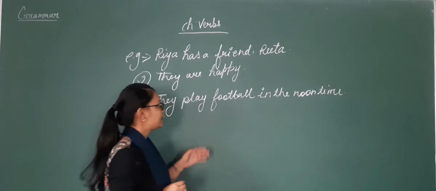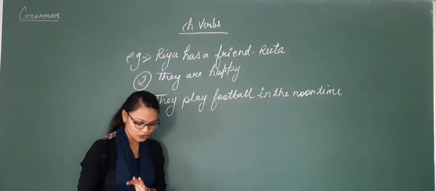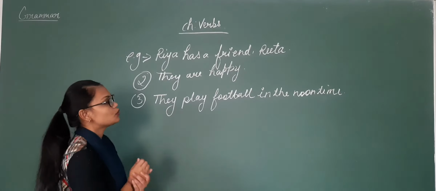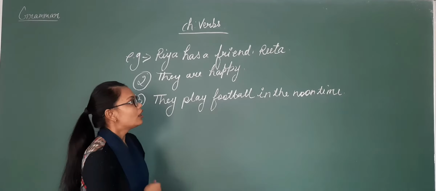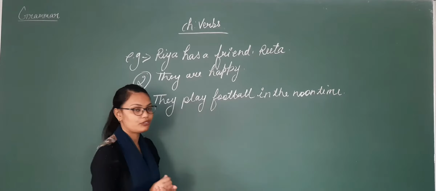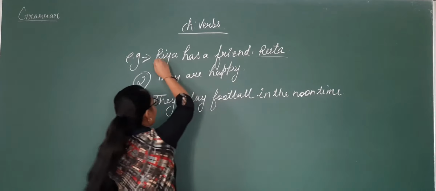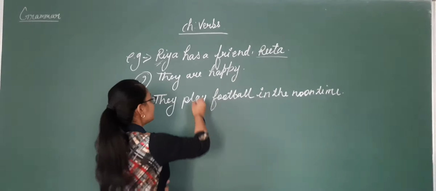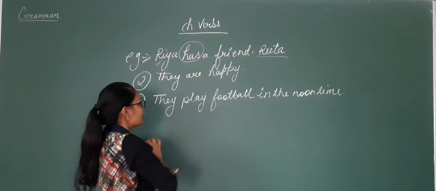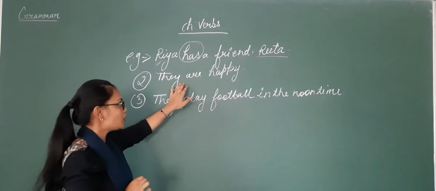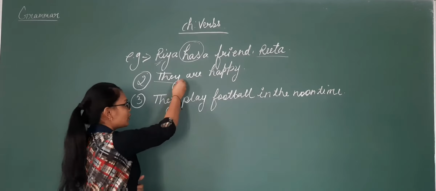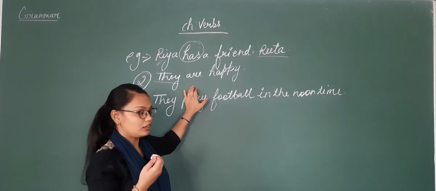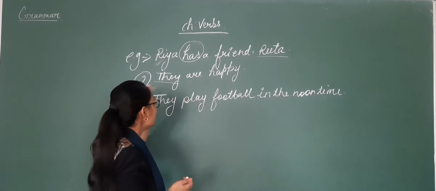So here, you can see the three sentences I have written, and you need to pay attention. In the first sentence I am saying that Riya has a friend Rita. She is a girl and she has her friend Rita, meaning this girl is having someone who is her friend Rita, so here the verb is has. Then, they are happy. Here we come to know that we are talking about a group of people, and we are saying their state of what they are feeling: happy.